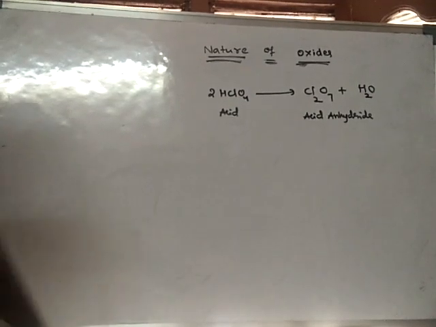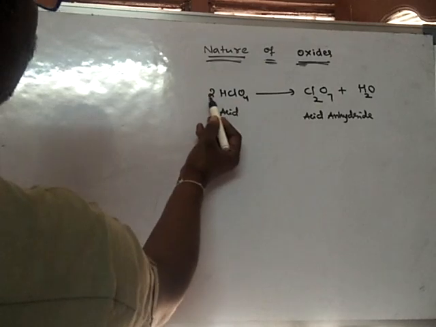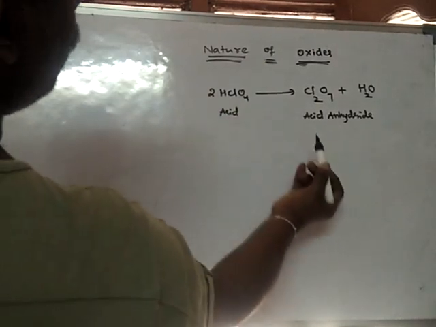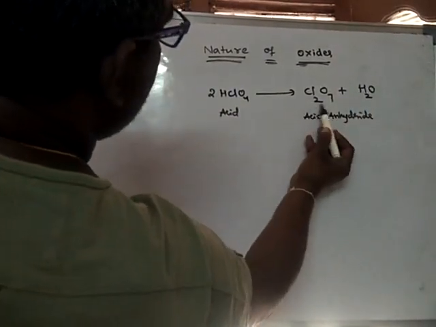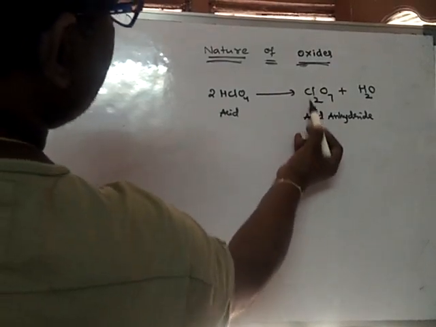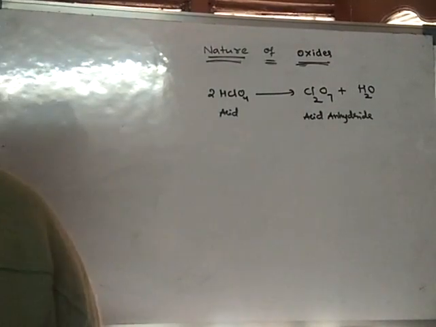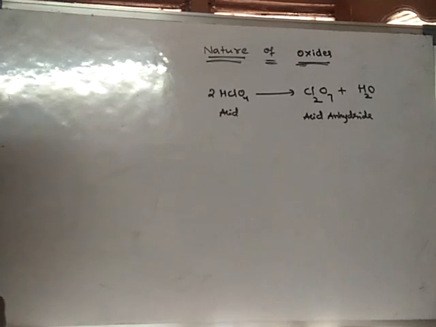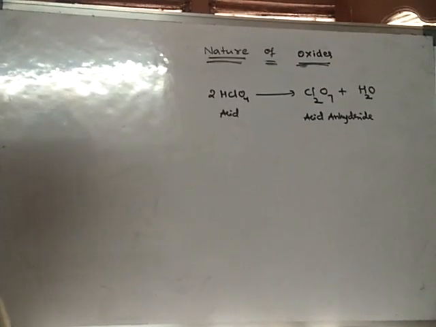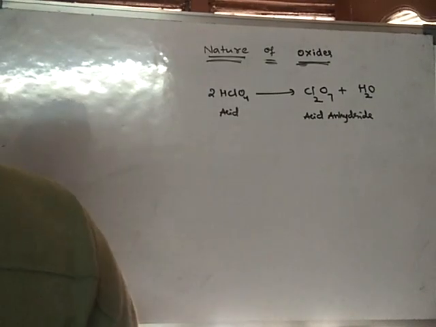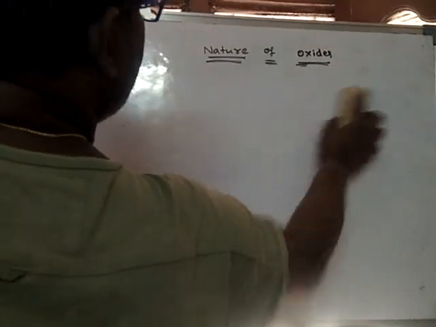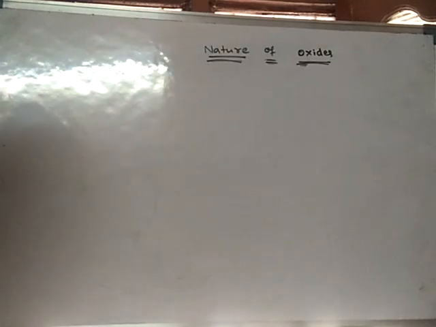Okay, right. So, two molecules of HClO4 will lose one water molecule to form Cl2O7. So, it is called the acidic anhydride of this acid. Like this, acidic anhydrides can be discussed. Now we will discuss how the nature of oxides varies along a period and along a group.